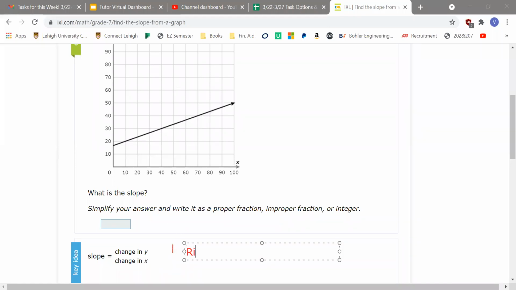Slope is equal to rise over run. That's sometimes easy to remember because rise is when you rise up, and run is how far you go. So it's how far you go up or how much you go over. So you memorize the directions. That might be confusing, but we'll go over an example now.